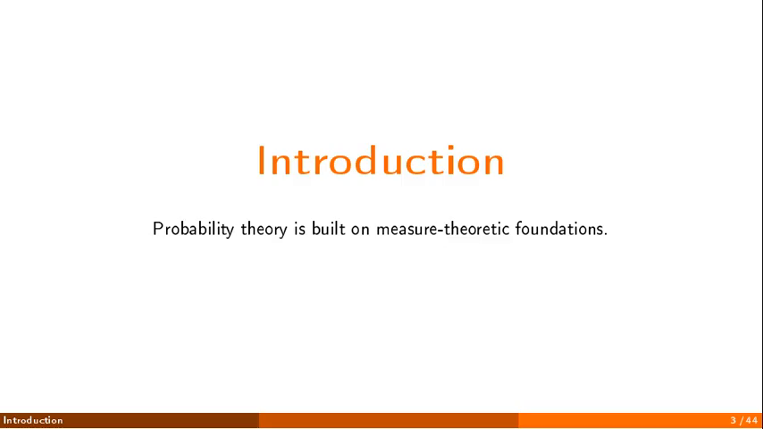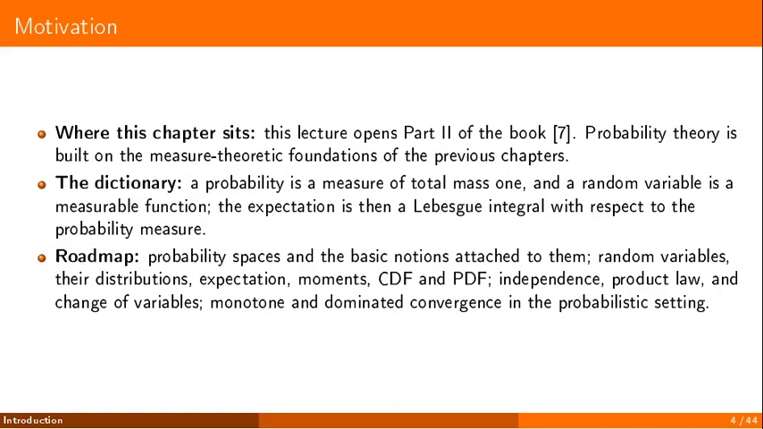Before the first definition, the principle that runs through the whole lecture: probability theory does not rest on new foundations. It rests on those of measure theory, the ones we have just built. One extra axiom, total mass equals 1, and new names for objects that are already familiar. This lecture opens part 2 of the book, Measure Theory, Probability, and Stochastic Processes, an integrated approach. After 3 lectures on measure theory and its integral, we turn to probability theory, built directly on those foundations.